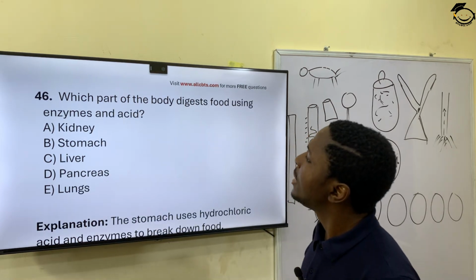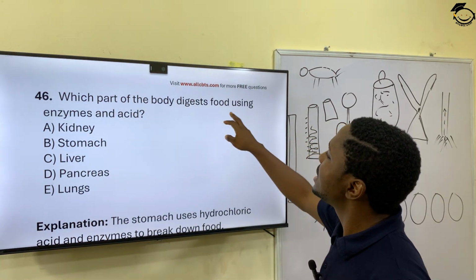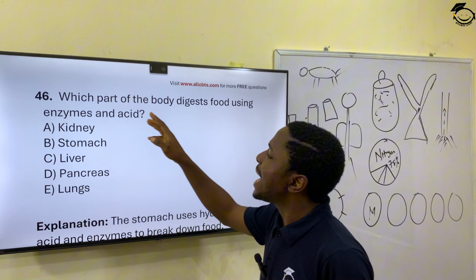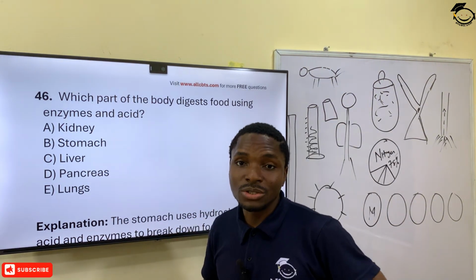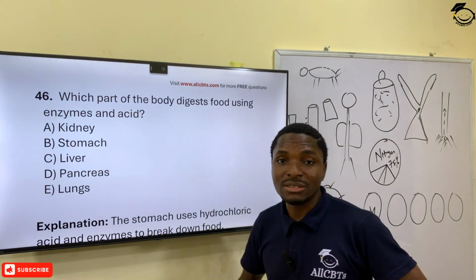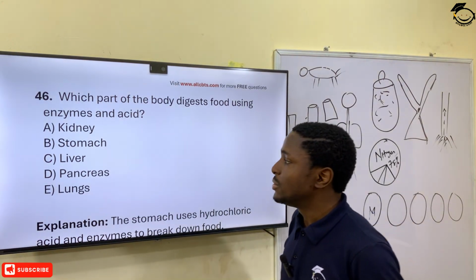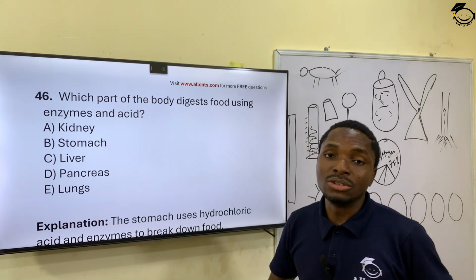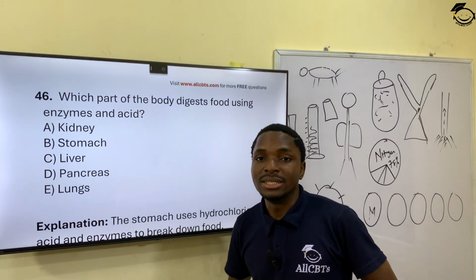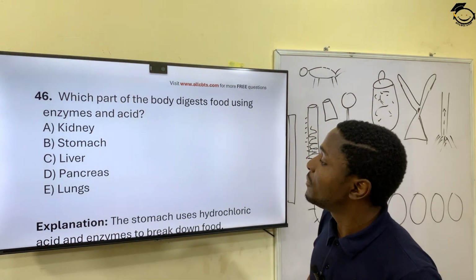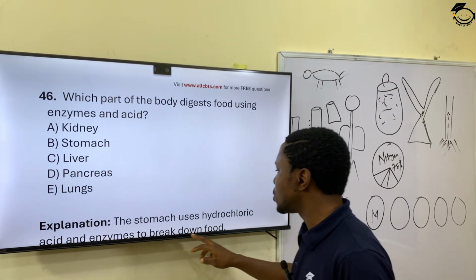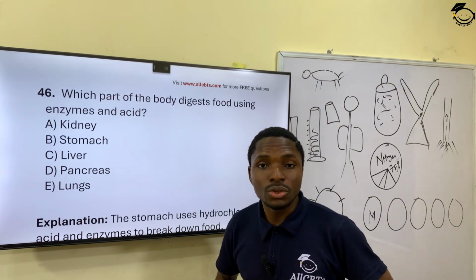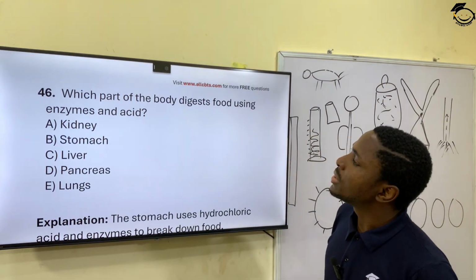46. Which part of the body digests food using enzymes and acid? Which part of the body? That would be what? Your stomach is your primary digestive system. It creates hydrochloric acid that helps in the digestion of food. So I explained it. The stomach uses hydrochloric acid and enzymes to break down food. Your stomach. Good.